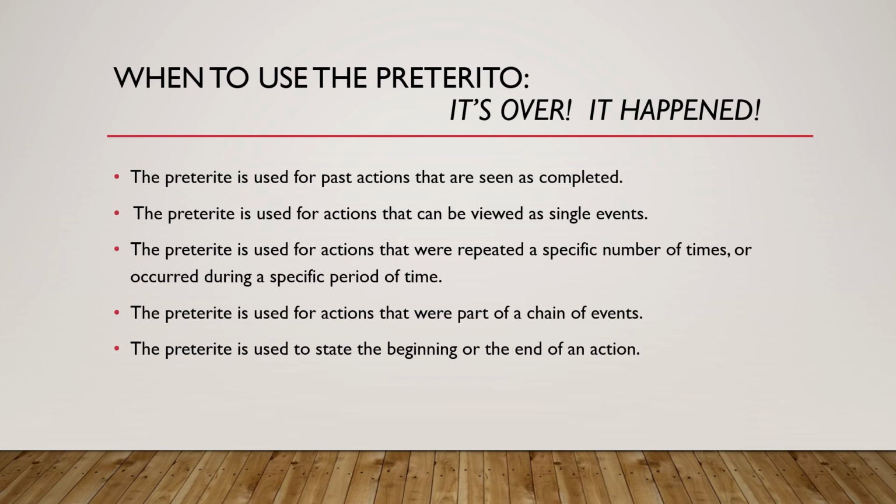Now you need to know when to use the pretérito. Basically, it's over. It happened. The preterit is used for past actions that are seen as completed. The preterit is used for actions that can be viewed as single events. Use it for actions that were repeated a specific number of times or occurred during a specific period of time. The preterit is used for actions that were part of a chain of events. And it is used to state the beginning or the end of an action.